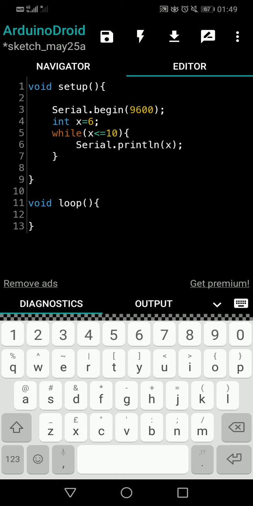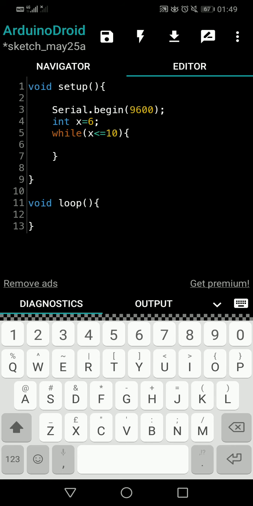So now we are not serial printing the x value, so I will remove it. Instead, I will simply write, because at the first iteration number 6 LED should be on, before that I will write pin mode. We will come to that later. Let's do it one time and see. I am writing it in the void setup just because we want to understand the while loop functionality, so that I am doing it one time. All the 5 LEDs are switching on, right? We are not switching them off.